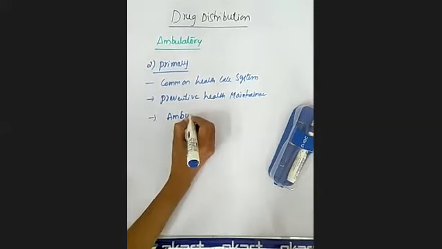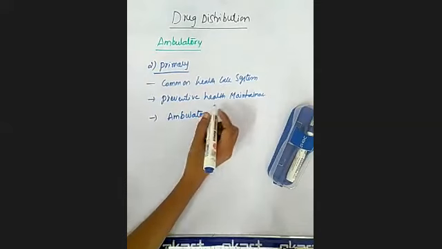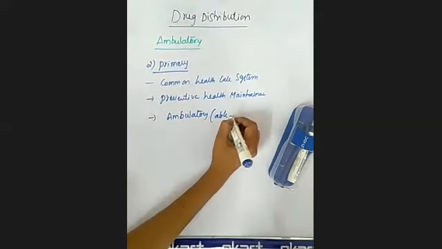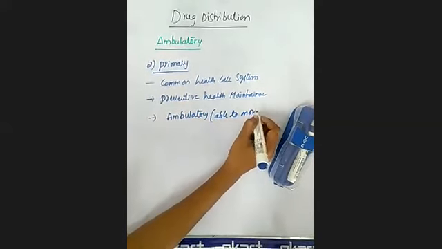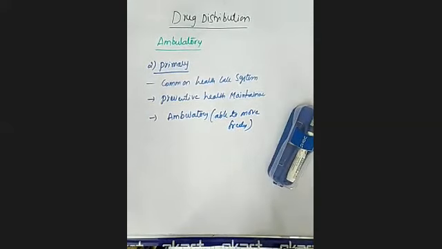The exact meaning of ambulatory is able to move freely. When a patient is unable to move, only then is the patient admitted in the hospital.